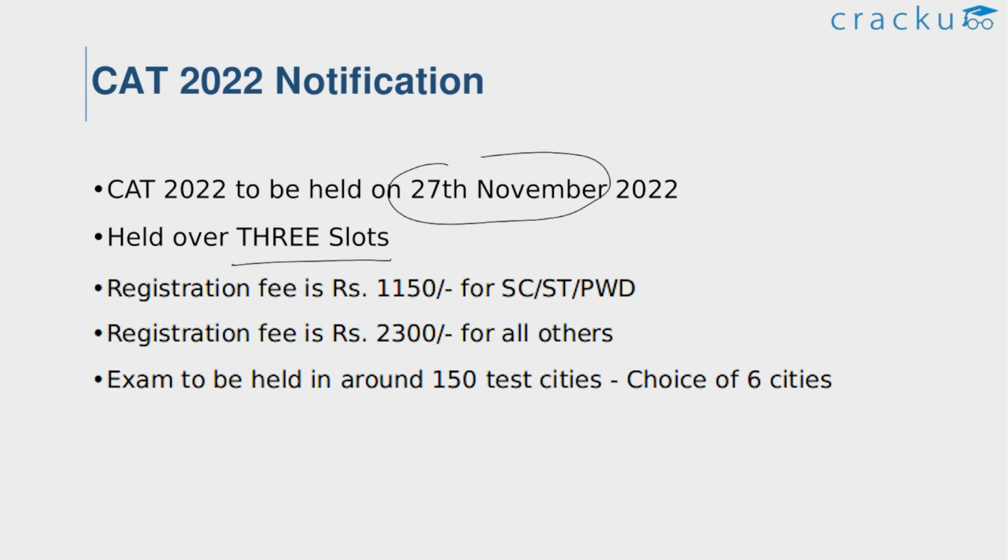The exam registration fees is 1150 rupees for SC, ST, PWD categories, and for the other categories like general, OBC, the registration fees is 2300 rupees, and also the exam is going to be held in around 150 test cities. So applicants can choose any 6 cities for the exam center.